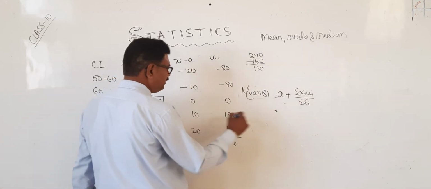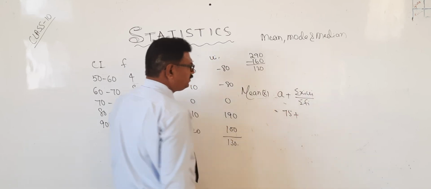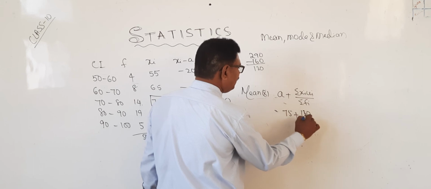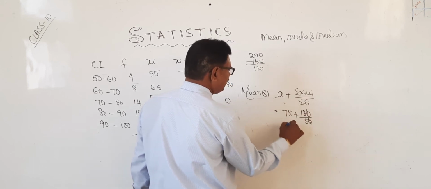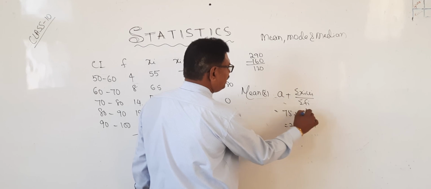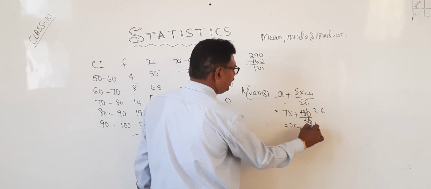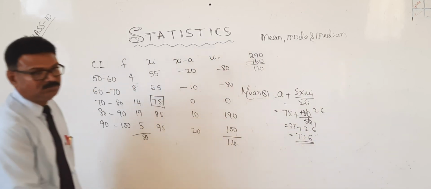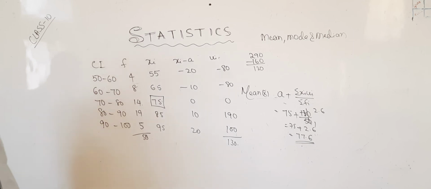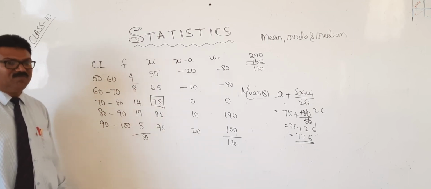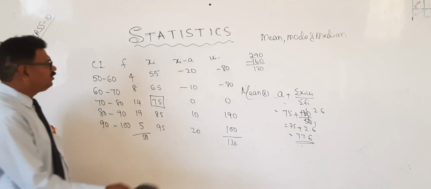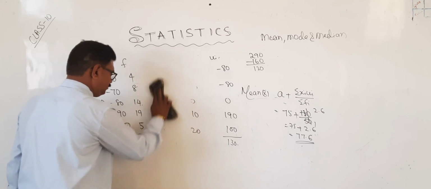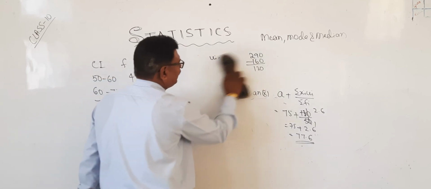Now a is how much? 75 plus 130 divided by 50. 0 0 cancel. 75 plus 2.6. Therefore 77.6. What is this 77.6? It is nothing but the mean. Now we will find out the mode. Okay, right.